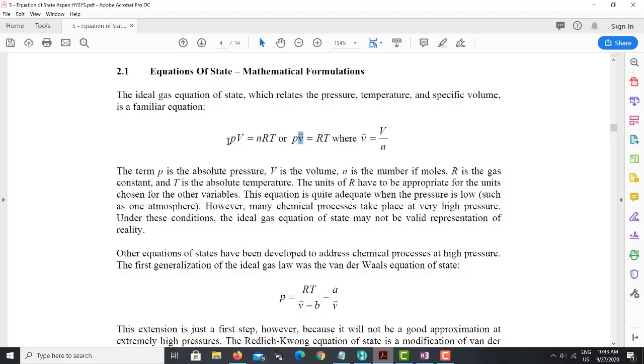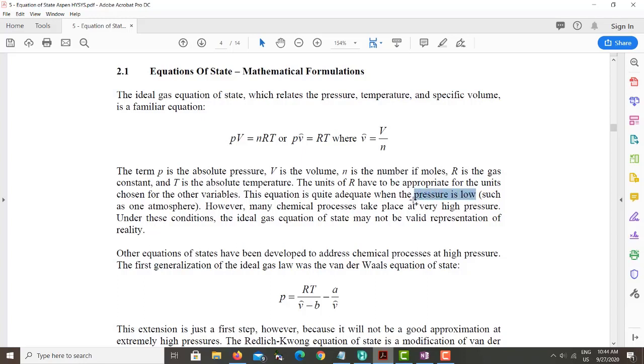We can assume that if the molecules are very far from each other, there is no interaction between them, and we consider the molecular volume negligible, because there is nothing for interaction, there is nothing to compress. This only happens when your pressure is low.